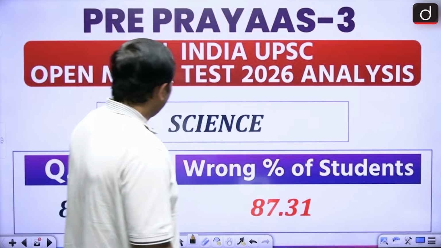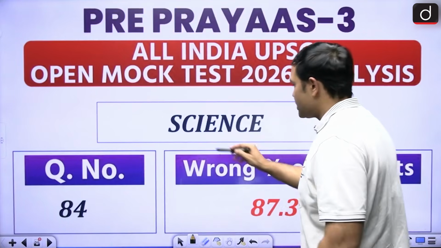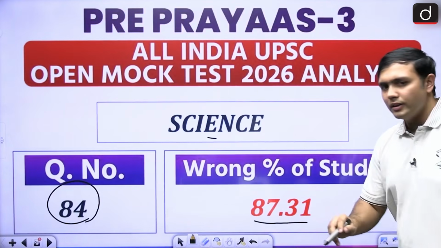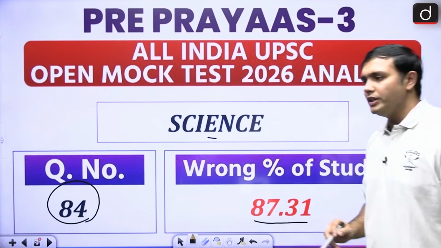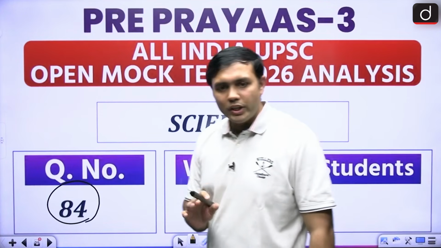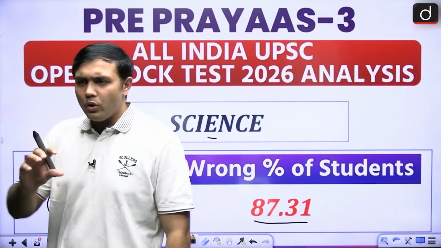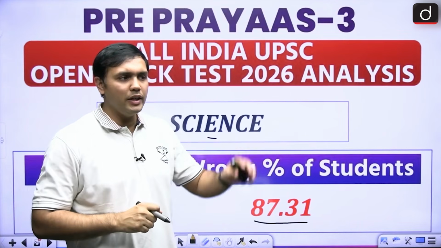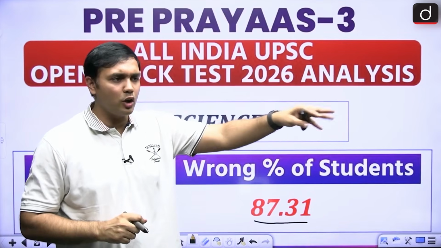Right. Next question is from science. Question number is 84 and the wrong percentage is 87.3. In this regard, what we can see is, now because you are going to look at some of the very, very important sections, right? Science, history, economics, right?